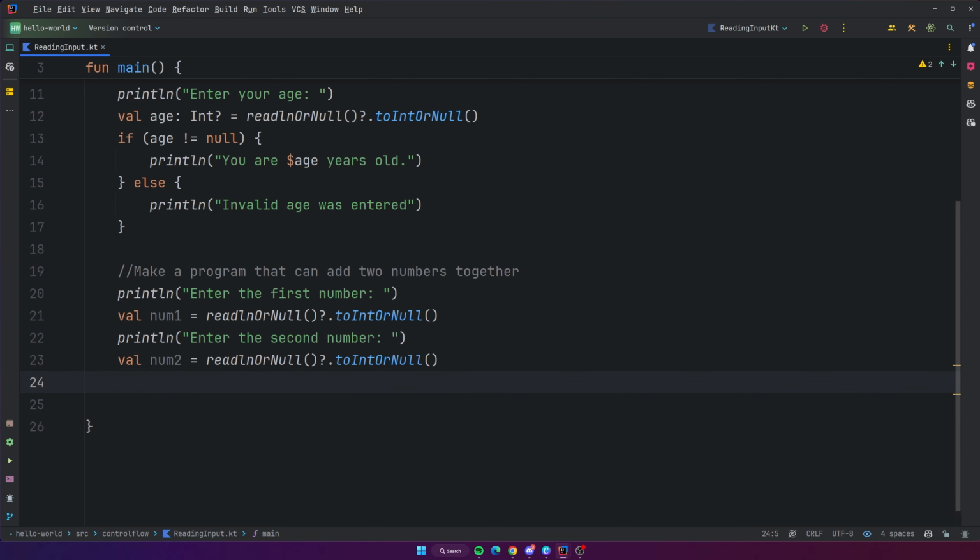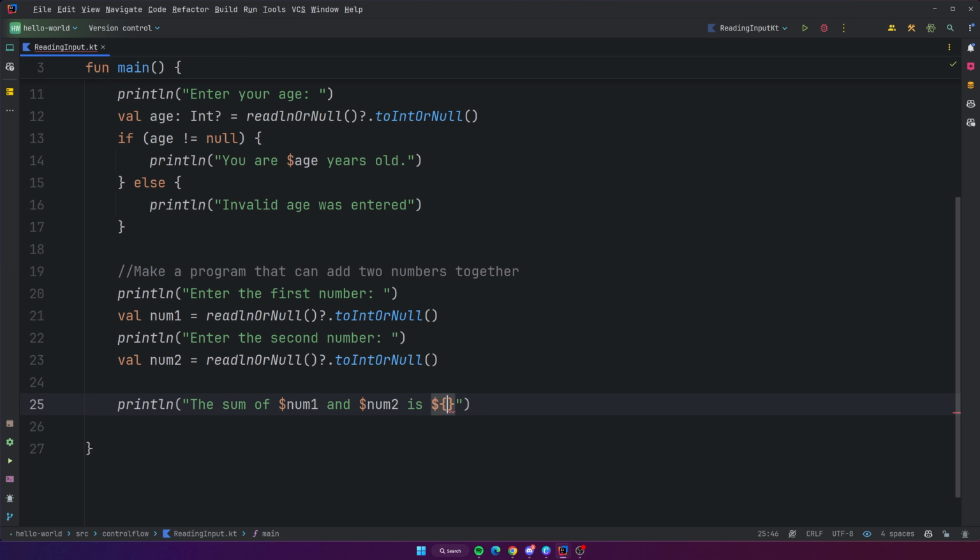So let's go ahead and actually add them. We can do that different ways, but let's just do it like this. We can say the sum of num1 and num2 is, and then we could do an expression like this and do num1 plus num2. Pretty clean. Or we could store that in a variable and then print it out. It's up to you, really.